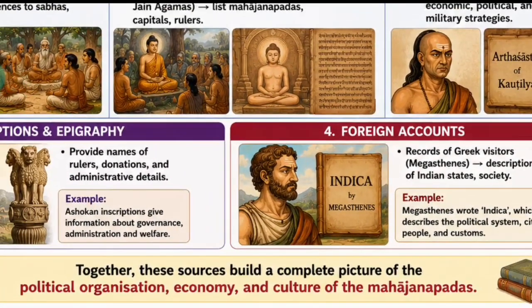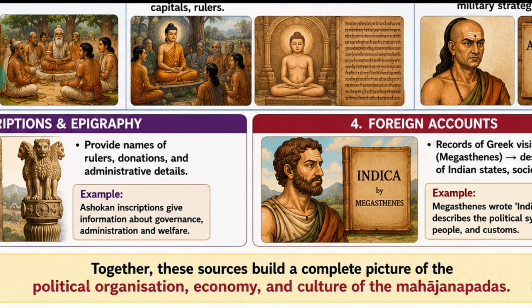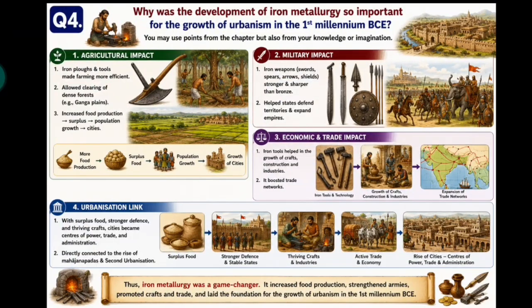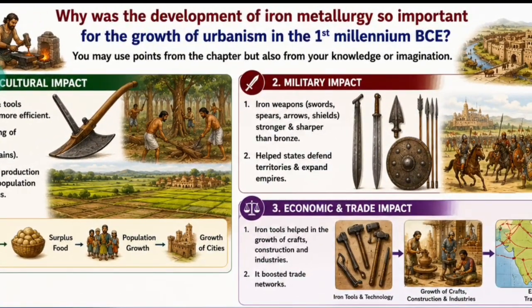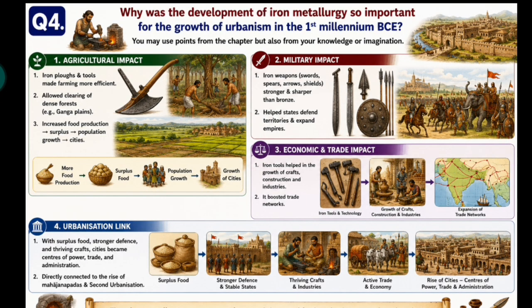Fine. So together these sources build a complete picture of the political organization, economy and culture of the Mahajanapadas. Fine, children. After that, next is question number 4. Why was the development of iron metallurgy, meaning the art of making iron tools and iron weapons, using the metal iron, so important for the growth of urbanism in first millennium BCE? In first millennium BCE, the use of iron was a game changer. It was very important. It changed many things. So we need to tell its development and its impact.